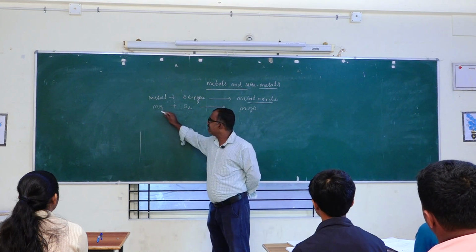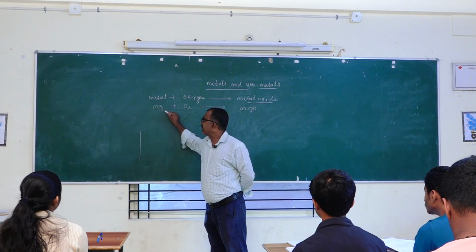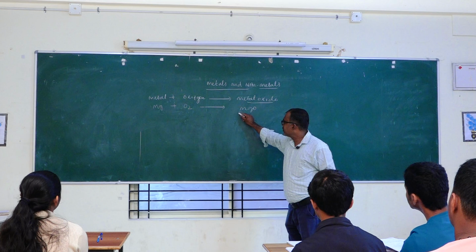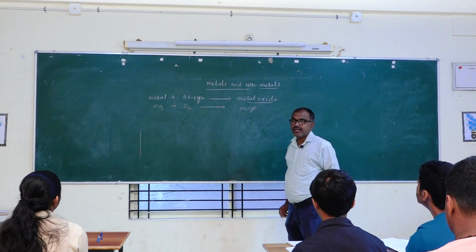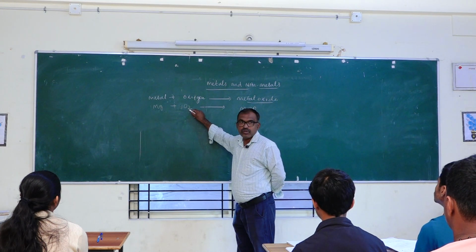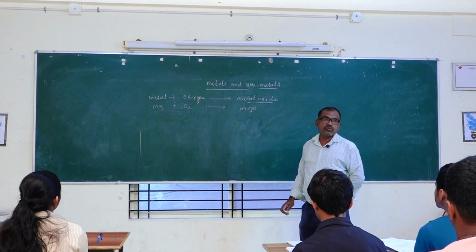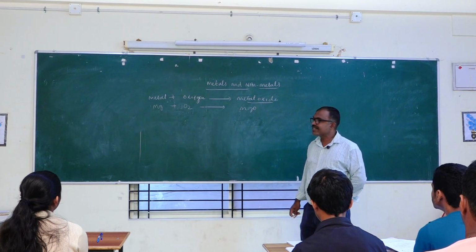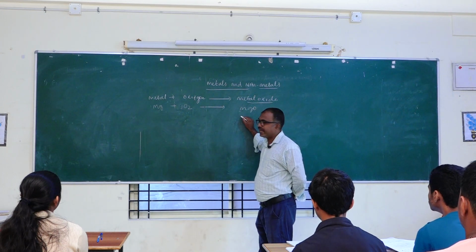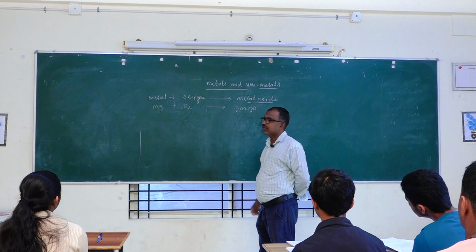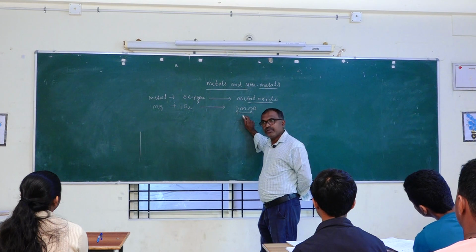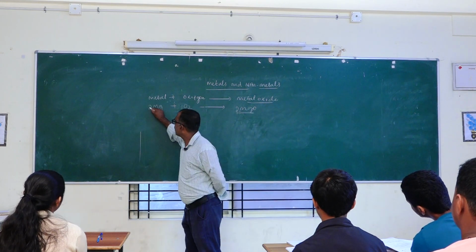On the left hand side there is Mg, 1 into 1, 1 Mg, and on the right MgO is a compound, so Mg is also 1. O2 is 1 into 2, which is 2, but on the right O is only 1. So we have to balance the equation. To make it 2, you have to multiply by 2. 2 ones are 2. Then Mg is going to become 2 Mg. Here also I am going to put 2.